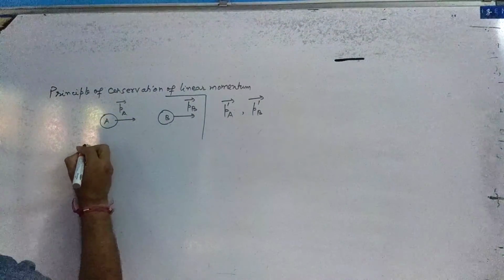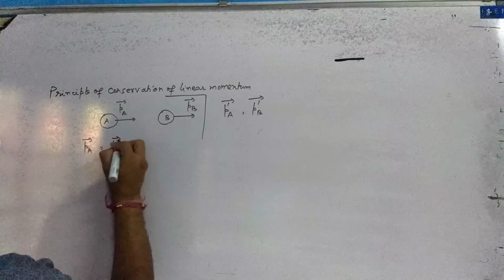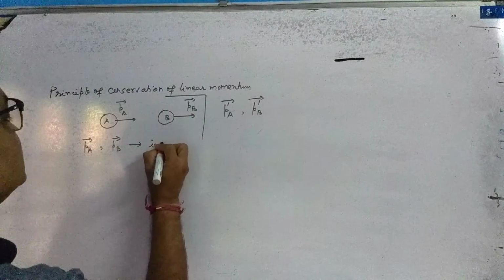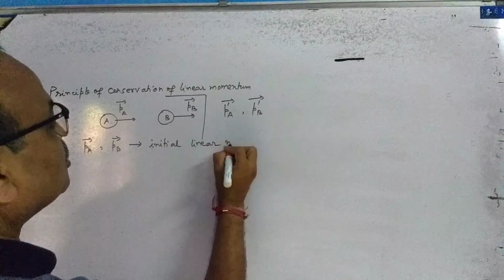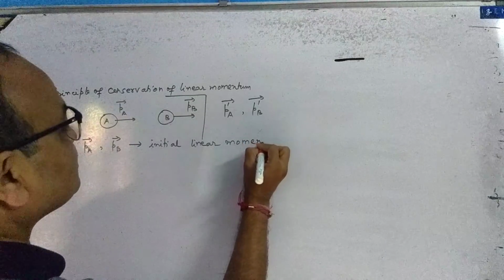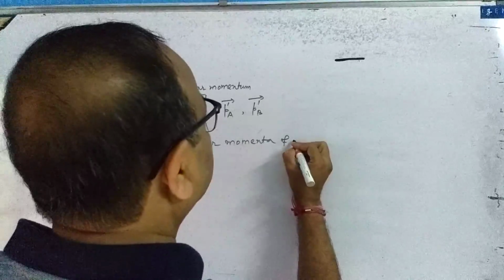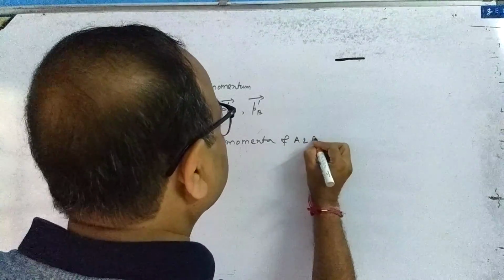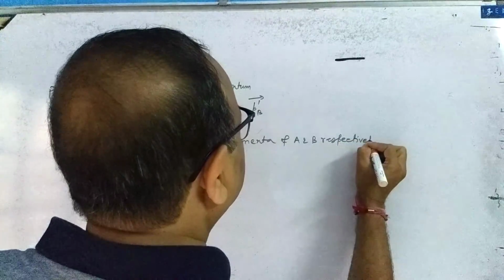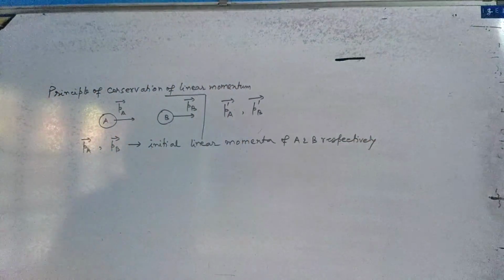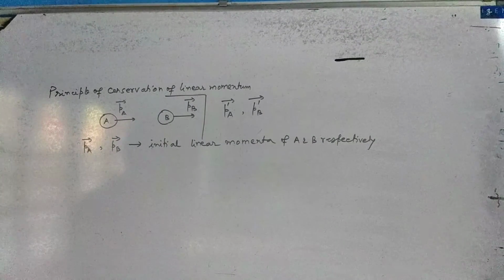So let us consider PA vector and PB vector are the initial linear momenta of A and B respectively.